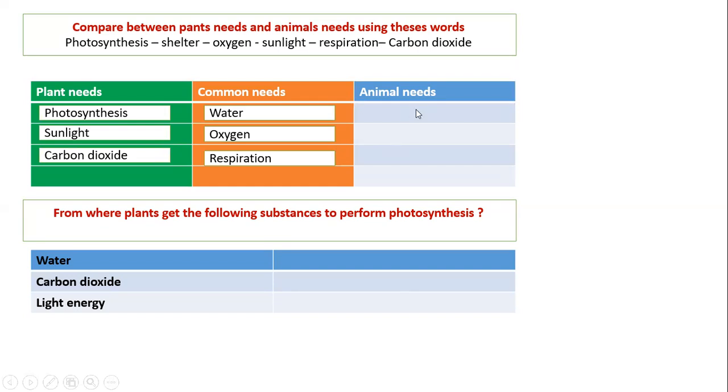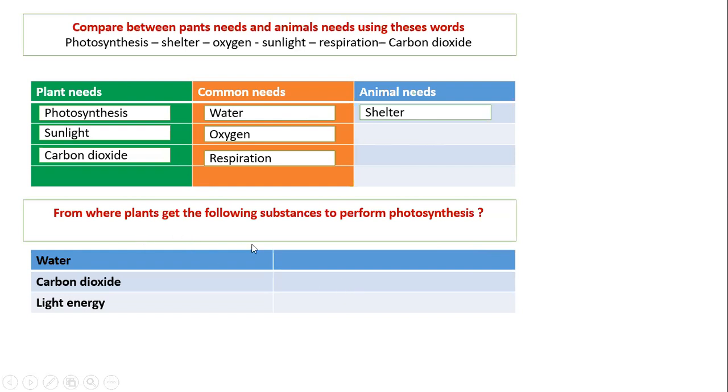So animals need what? Yes, shelter. Only animals need shelter. So plants need, please with me, photosynthesis, sunlight, carbon dioxide. Common needs, so both plants and animals: water, oxygen, respiration. Animals need shelter.